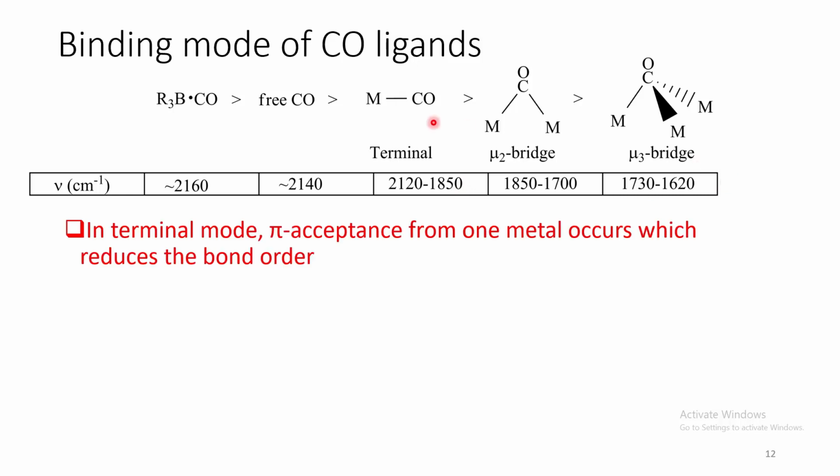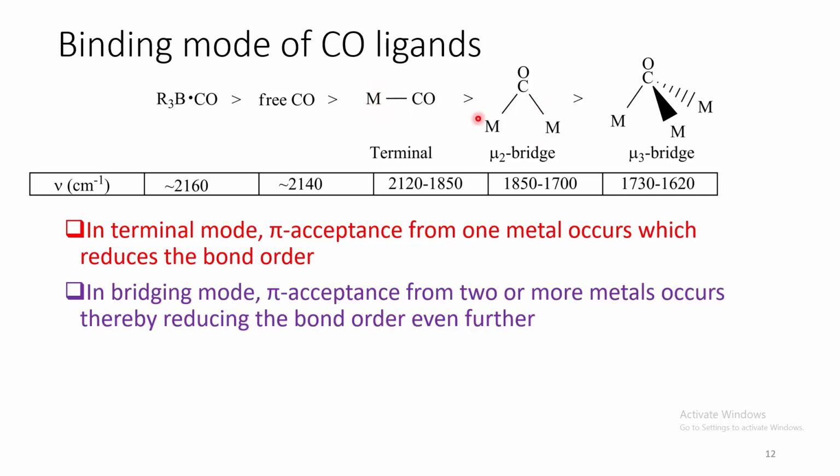This is because in this terminal mode, the back donation occurs from one particular metal that reduces the bond order. Now, whenever we move to the bridging modes, the back donation occurs from two or more metal ions that reduces the bond order even further.